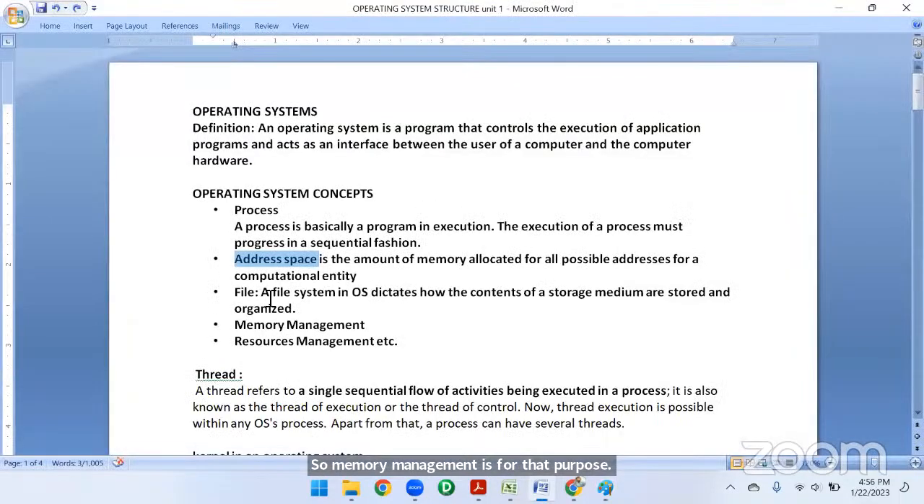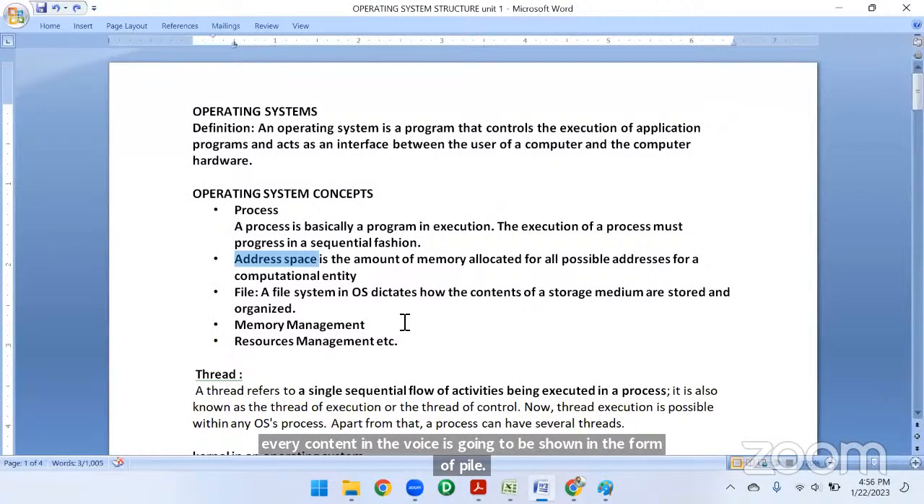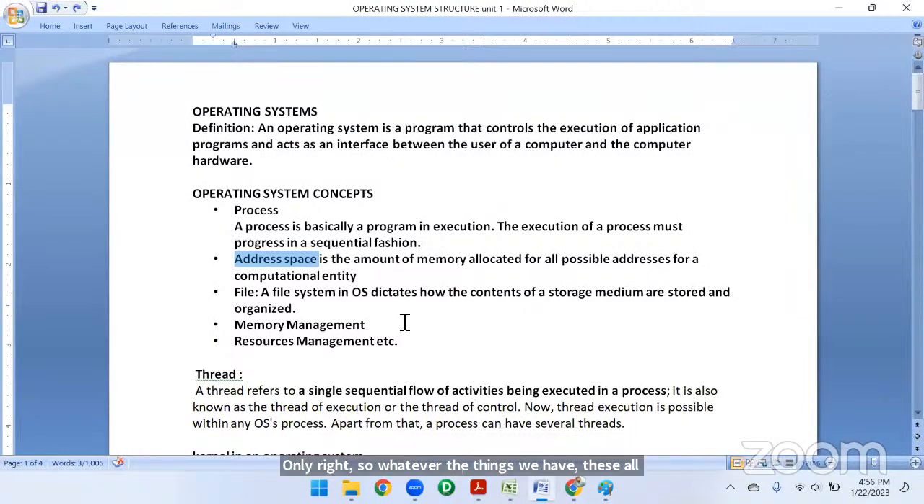Next, file. Just now we have said that every content in the OS is going to be shown in the form of file only, right? So whatever things we have, these all are called files only, and everything is in the form of file only. Okay, so it will provide you the content of a storage medium stored and organized in the form of a file. Okay.